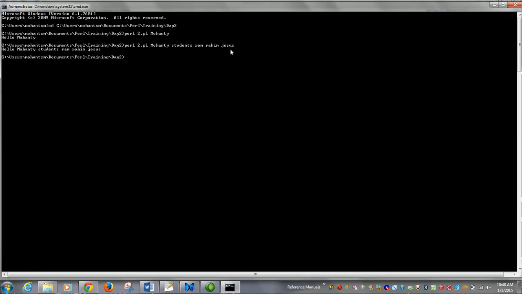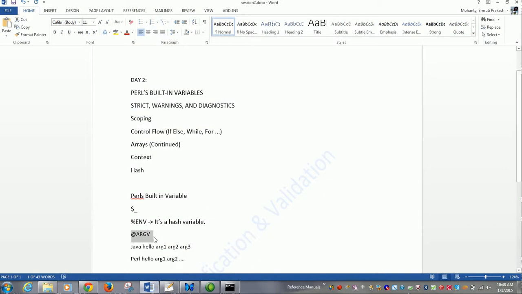Whatever arguments are passed in the command line get stored in this special @ARGV variable.